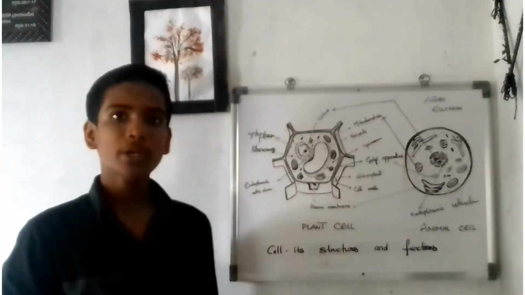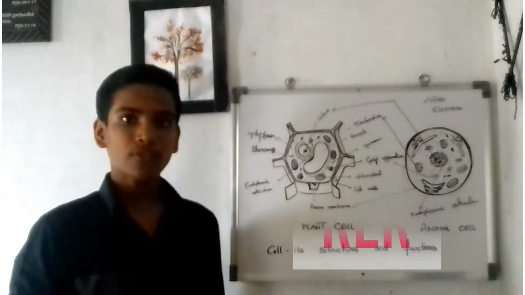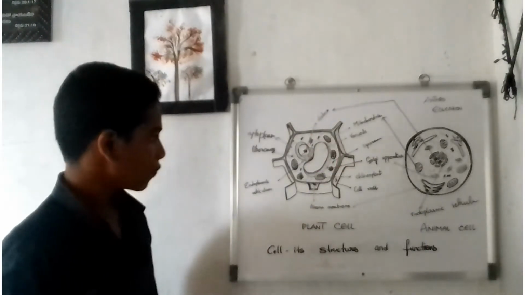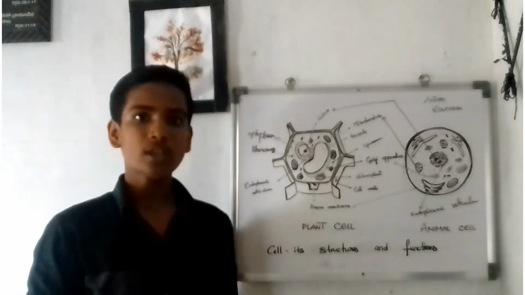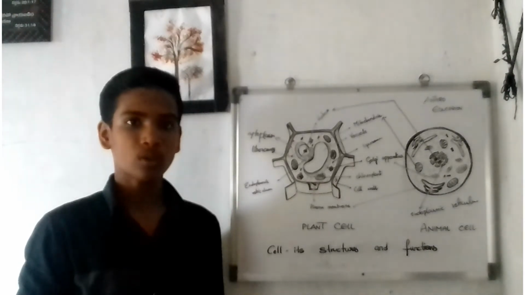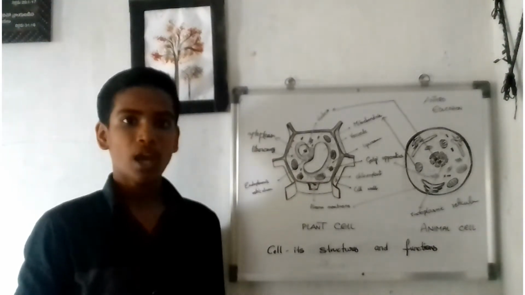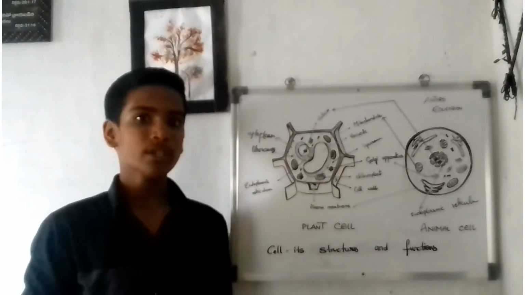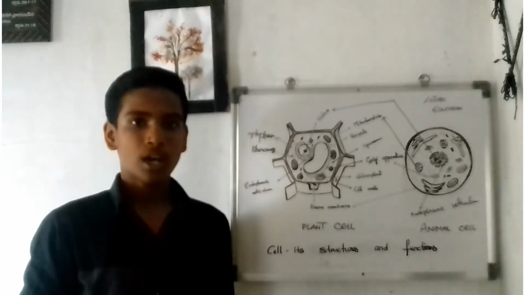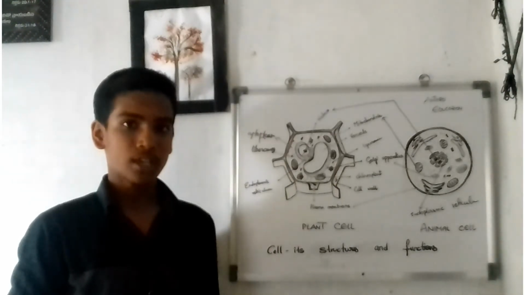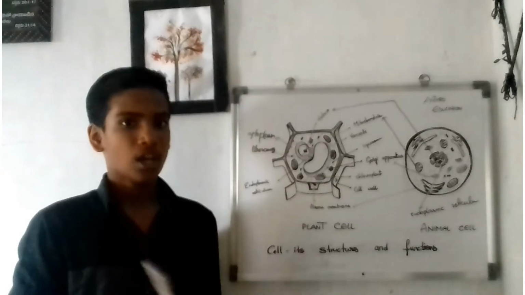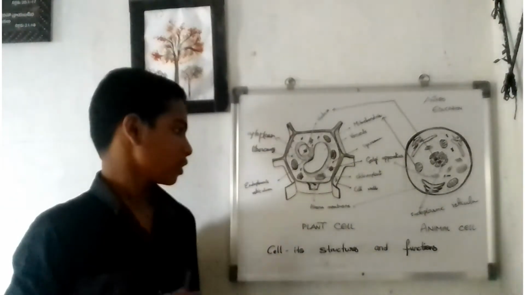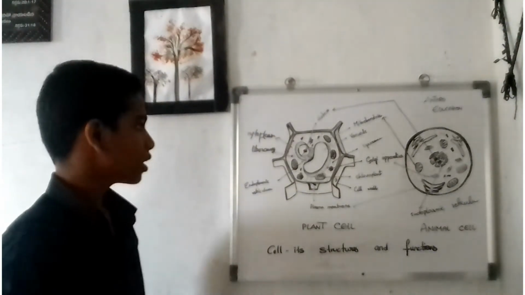Endoplasmic reticulum is of two types, that is the rough endoplasmic reticulum and the smooth endoplasmic reticulum. Rough endoplasmic reticulum are the sites of protein synthesis. The place where we find ribosomes is called rough endoplasmic reticulum, and the place where we don't find ribosomes is called smooth endoplasmic reticulum. Rough endoplasmic reticulum are the sites for protein synthesis, that is the ribosomes are the sites of protein synthesis, and the smooth endoplasmic reticulum are sites for lipids and proteins. This is about the endoplasmic reticulum.